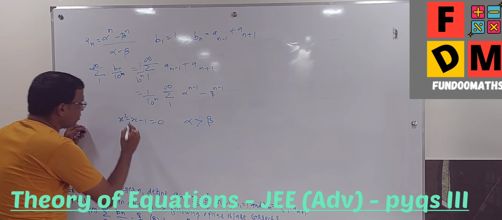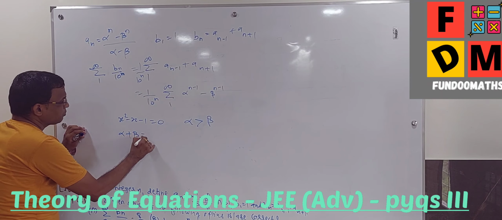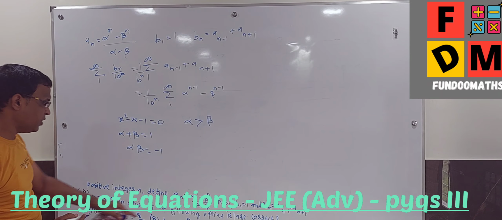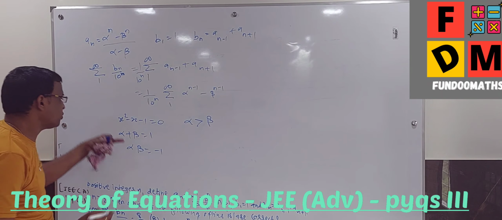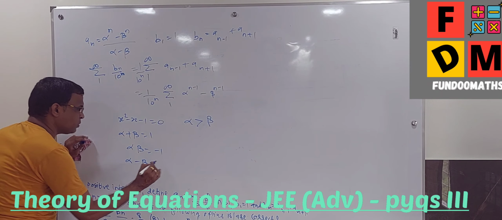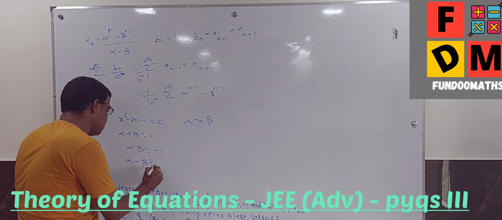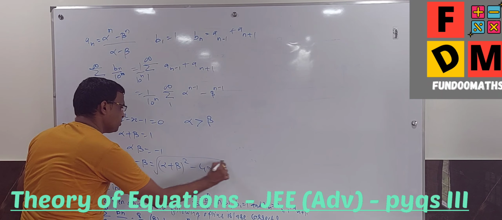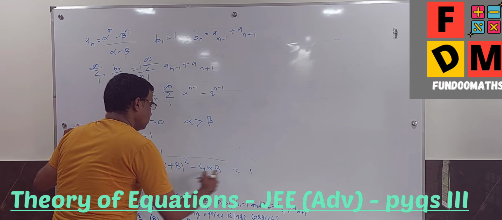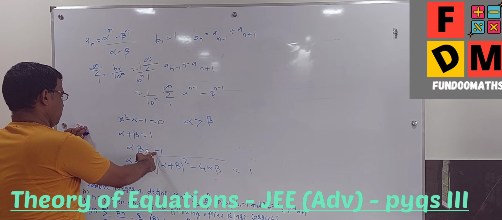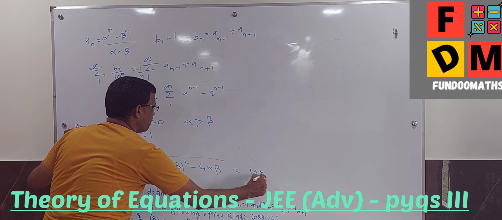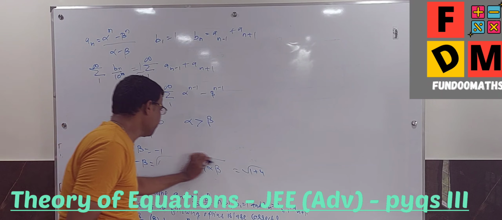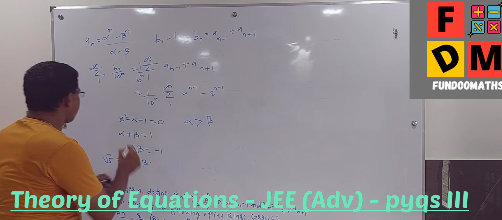Okay, fine. So alpha and beta. What I can draw from this: alpha plus beta is equal to 1, alpha beta is equal to minus 1. Everywhere it is alpha minus beta, so I can calculate alpha minus beta from this also. What will that be? It is the square root of (alpha plus beta) whole square minus 4 alpha beta. So this is 1 minus of minus 4, which is plus 4, so 1 plus 4 is 5, root 5. So the alpha minus beta value comes out to be root 5. These are things we can pull out from the given quadratic equation.